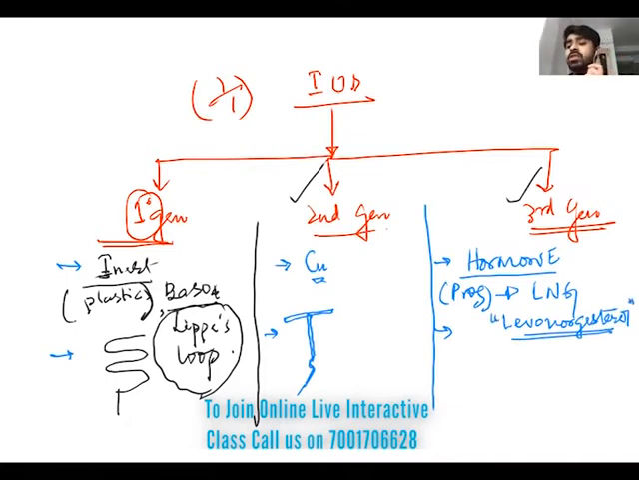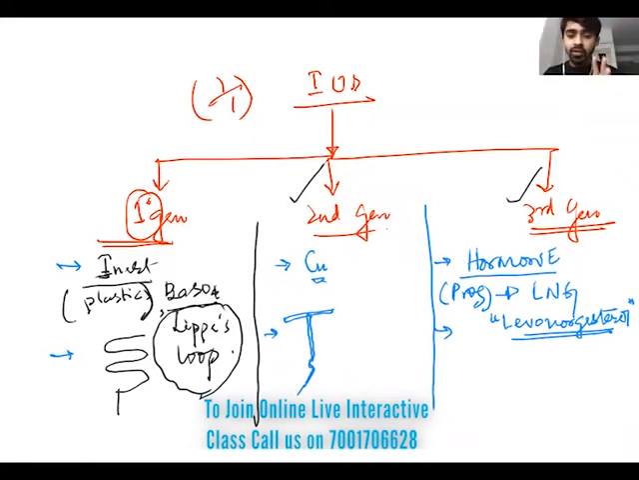Levonorgestrel. Okay, levonorgestrel. You have to remember this is levonorgestrel, and levonorgestrel is something which will be used in third generation IUD. Now if you talk about the generation, it means how it has been developed, how it has evolved.